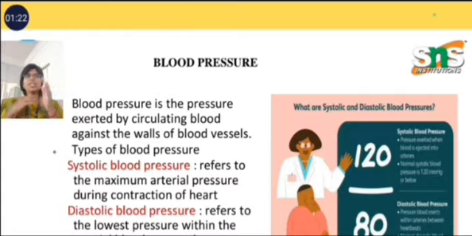The third value is mean arterial pressure, that is the average pressure during a single cardiac cycle, and it can be calculated from the systolic and diastolic pressures. The systolic pressure is the maximal arterial pressure during ventricular contraction, that is systole, and the diastolic pressure is the minimum arterial pressure while the heart is relaxing between one beat and another, that is diastole. And the third one is mean arterial pressure, MAP, the average pressure in the arterial system over one cardiac cycle, after the completion of one cardiac cycle.